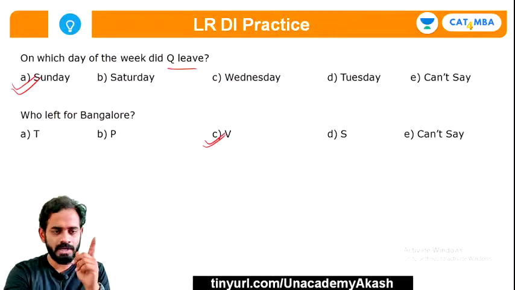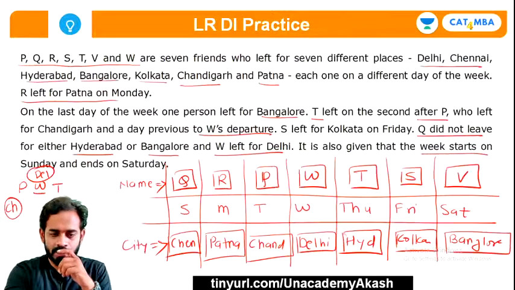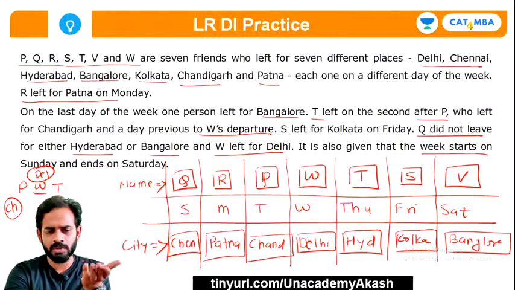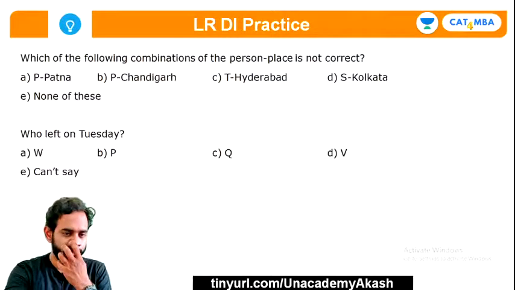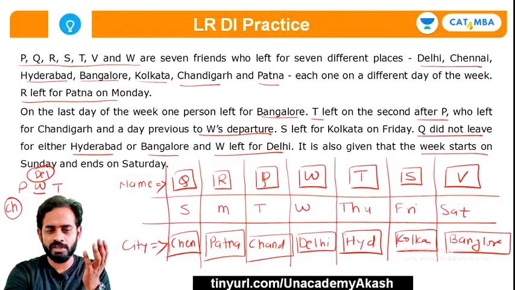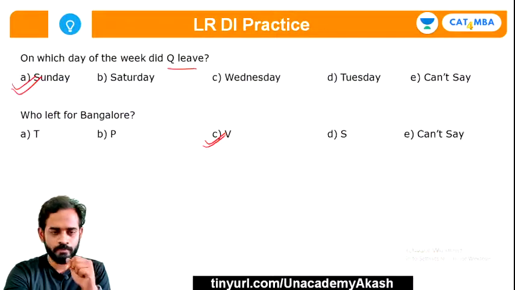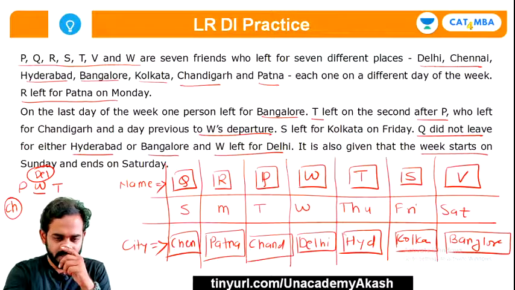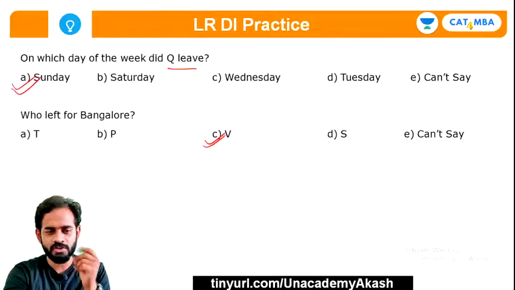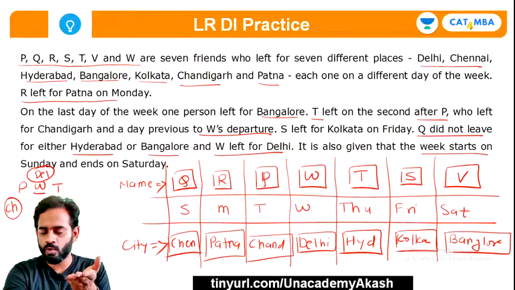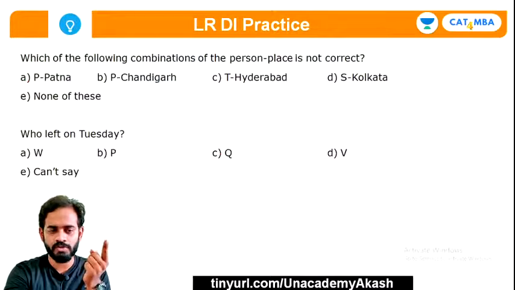Now P left for Patna. Yeah, this is not correct, right? Let's check whether others are true or not. P left for Chandigarh is true, right? T left for Hyderabad. That is also true. S left for Kolkata. Yeah, that is also true. So that is the first option which is wrong. Option A is not correct.